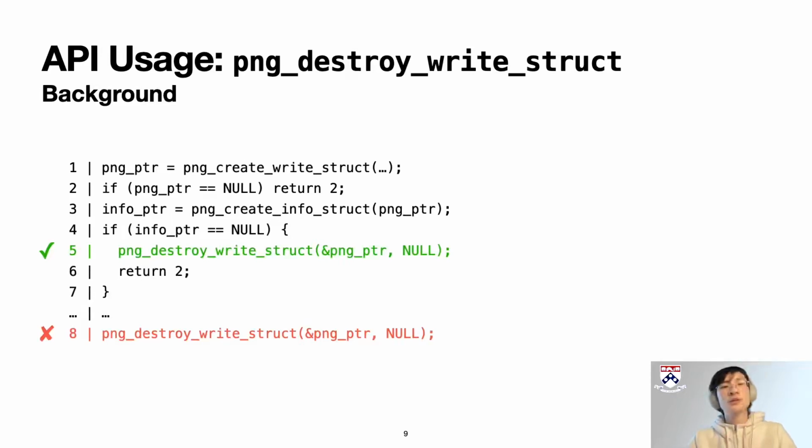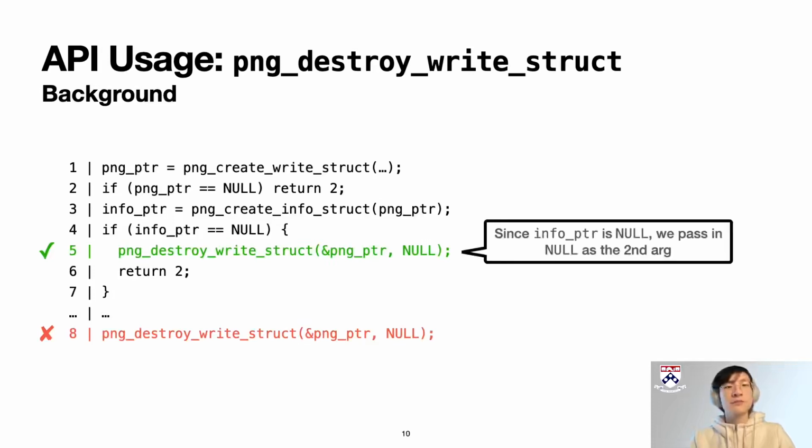Also, it is okay for the user to pass in null for the second argument. In that case, nothing will be done to the info struct. In this code snippet, there are two calls to png_destroy_write_struct. The first one happens when the call to png_create_info_struct fails. In this case, we don't have a valid info pointer, therefore we pass in null as the second argument.